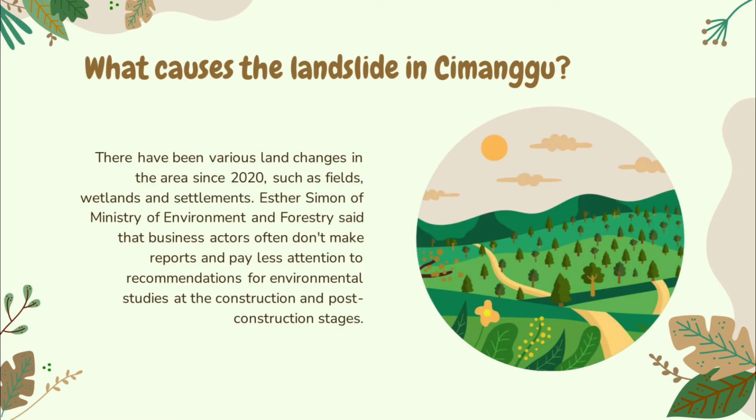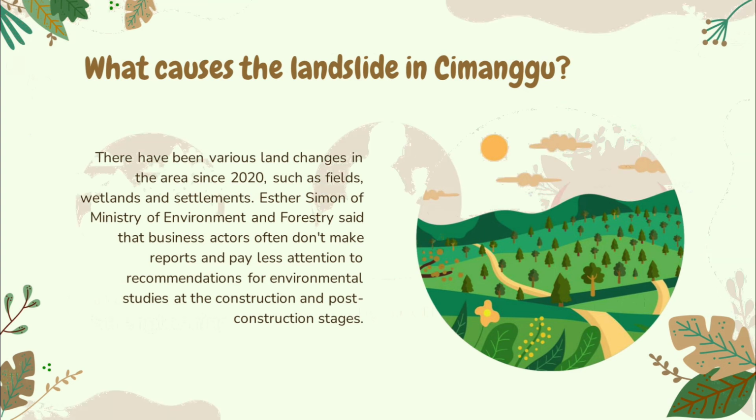The area affected by the landslide in Cimanggung is the Citarum River Basin. There have been various land changes in the area since 2020, such as fields, wetlands, and settlements, according to the National Institute of Aeronautics and Space. Esther Simon of the Ministry of Environment and Forestry said that business actors often don't make reports and pay less attention to recommendations for environmental studies at the construction and post-construction stages. In building settlements in an area, it is necessary to see the feasibility based on the carrying capacity and capacity of the environment, description of environmental zones, and many more.